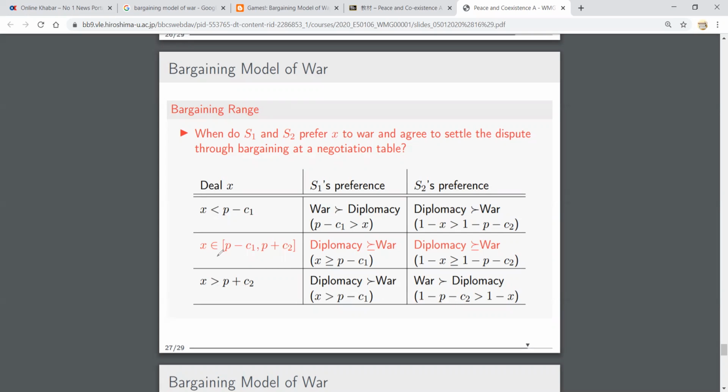But in the range from P minus C1 to P plus C2, there is the bargaining range. For both S1 and S2, diplomacy is greater than or equal to war. So in this condition, there will be no war. Diplomacy will be preferred.